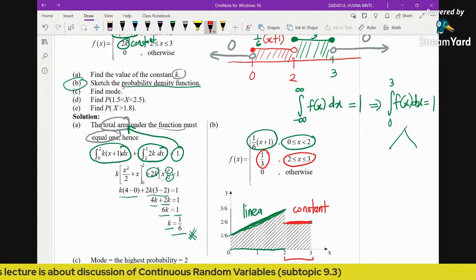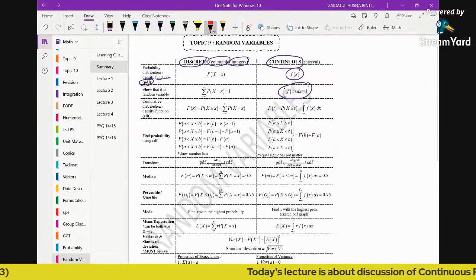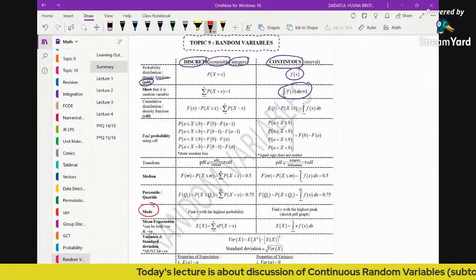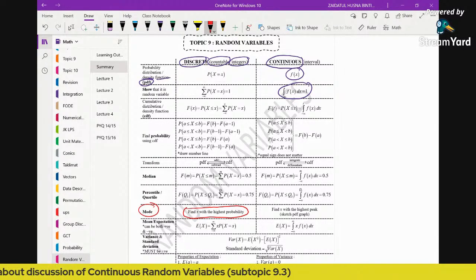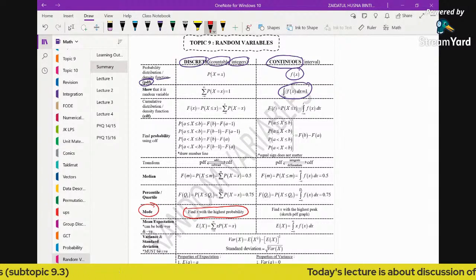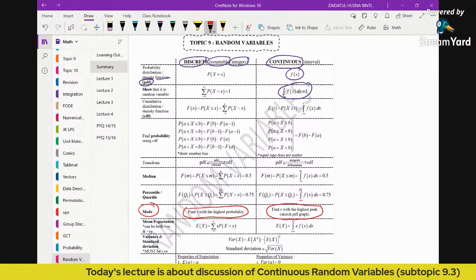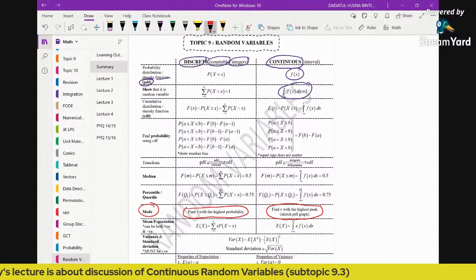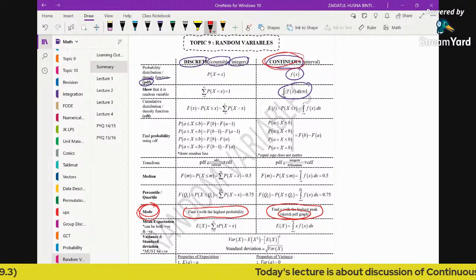Now, how to find the mode? For a discrete random variable, we can just refer to the table and find x with the highest probability. But when it comes to continuous, we cannot really tell the highest probability, because we don't have one particular value of x. So what we do is find x with the highest peak. In order to find the highest peak, whether you like it or not, you need to sketch the PDF graph.